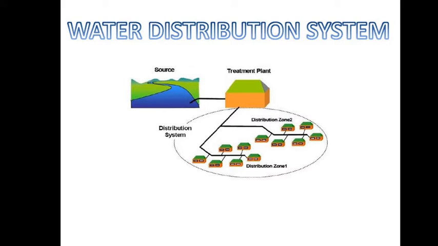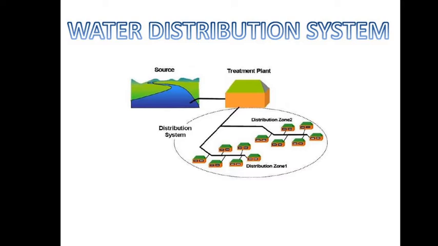So what are some objectives of the water distribution system? First, it must convey the water from the treatment plant to the point of need. That means it should be able to supply the water with good pressure at the end where the water is needed. Next, it must maintain the quality of water from the plant to the actual users.